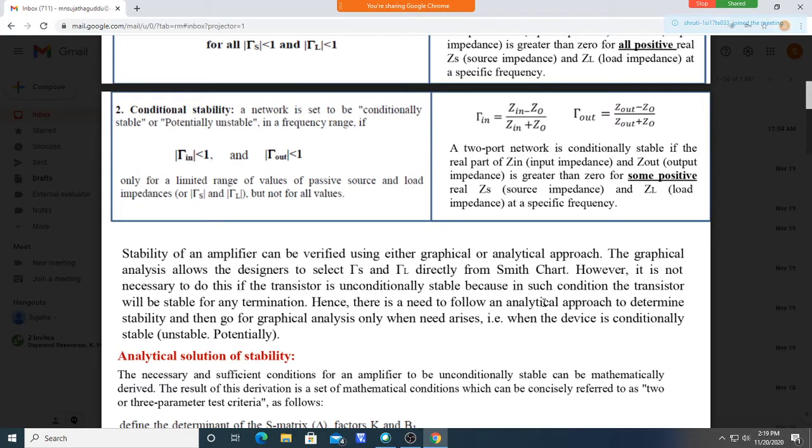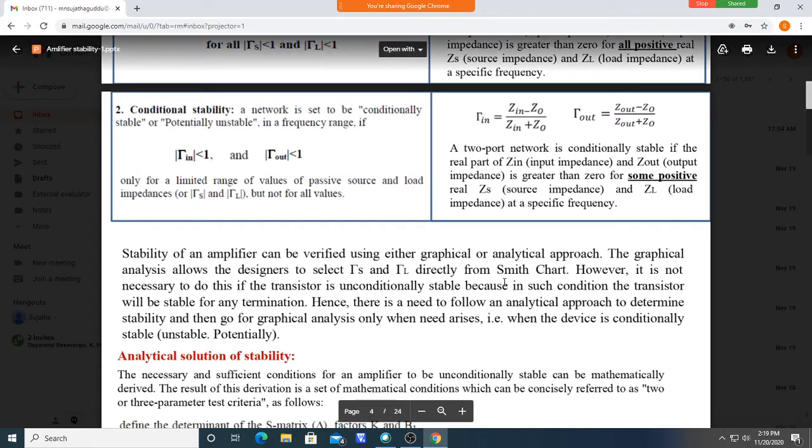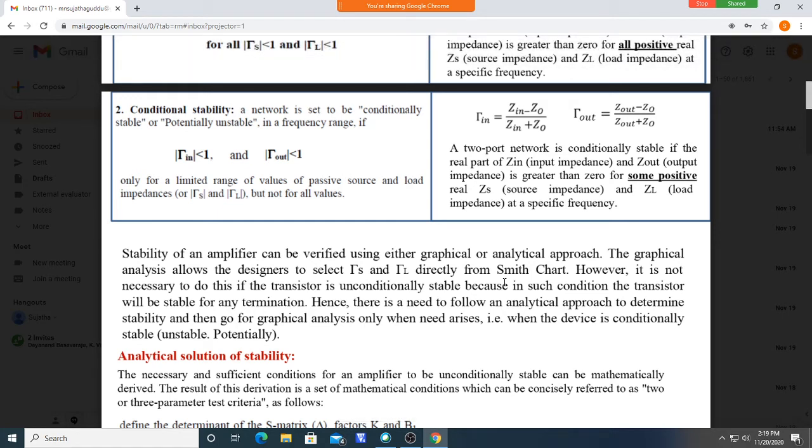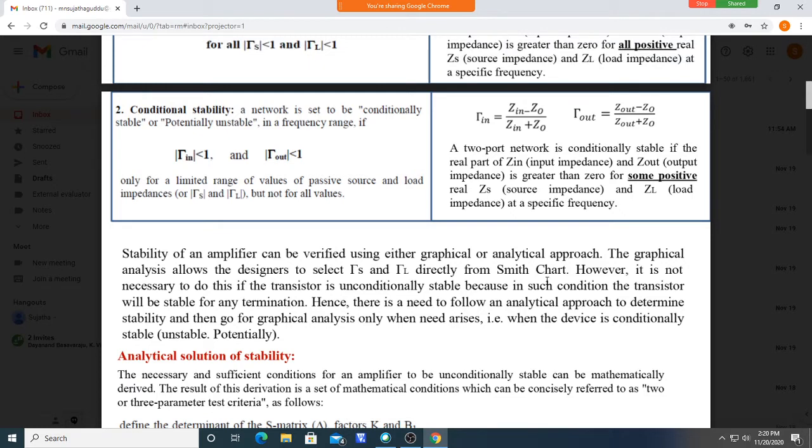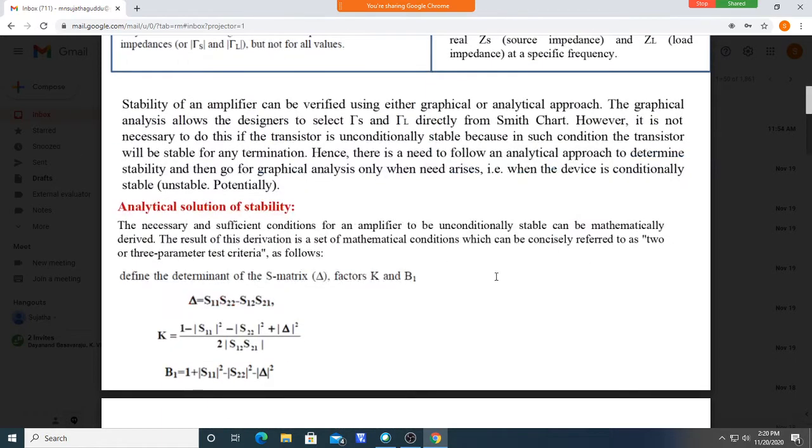Those were needed to get particular values of gain, but here the stability circles are to get stable values of ZS and ZL. To get stable values of ZS and ZL, we should draw the stability circles on the Smith chart. So how to draw those?